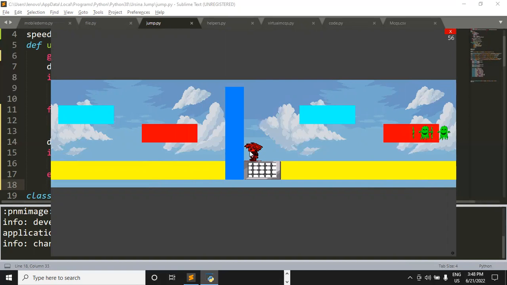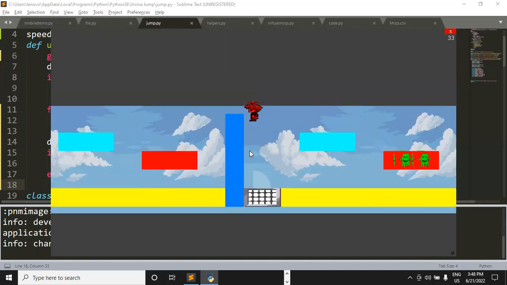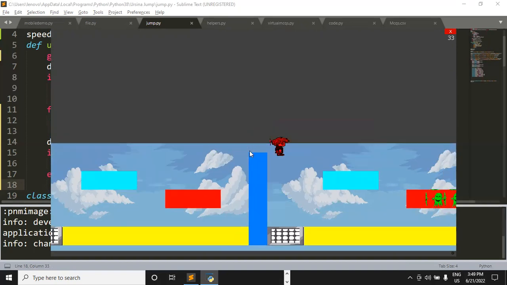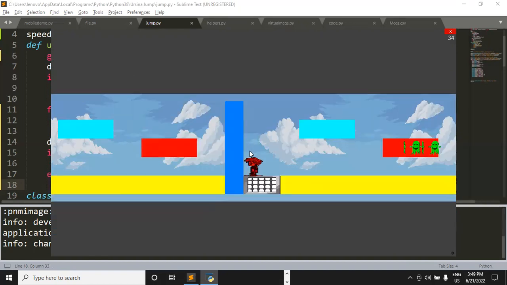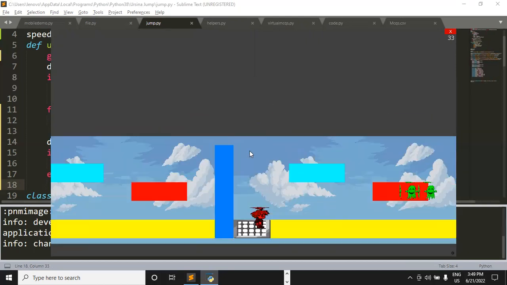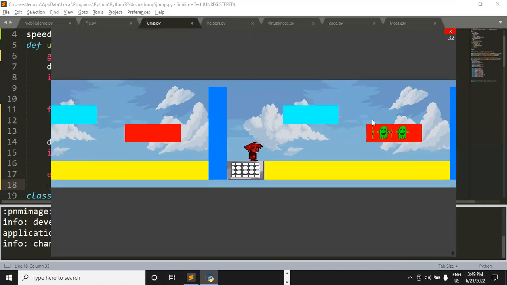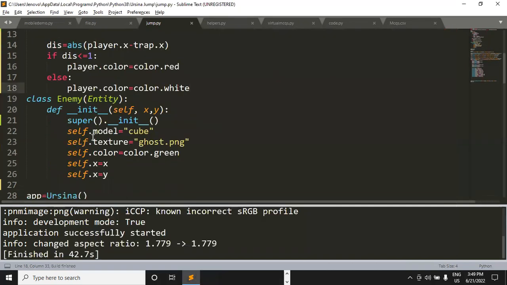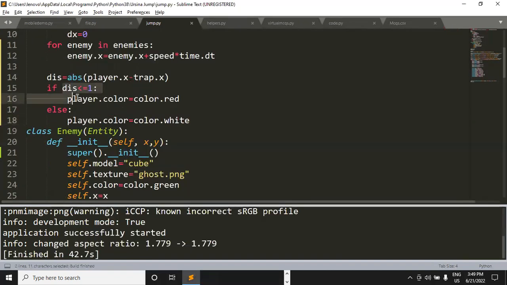Yes, sir. Okay. Now what I want is, after turning into red, if the player tries to jump over the wall, it should not be able to cross the wall. How can we make it possible? Now we'll have to again modify this if control statement. Here we can write: if the absolute value of, let's say, distance and size of the player.